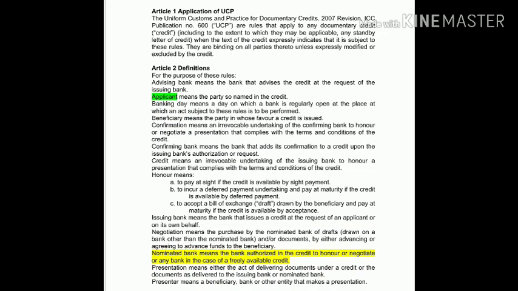So here negotiation means also payment, but here the negotiating bank or the nominated bank will make the payment to the beneficiary once the beneficiary presents the credit compliant documents to the nominated bank or the negotiating bank. They will make the payment to the beneficiary even though they do not get payment from the issuing bank. Okay, so that is also known as advancing the funds, or agreeing to advance the funds to the beneficiary.